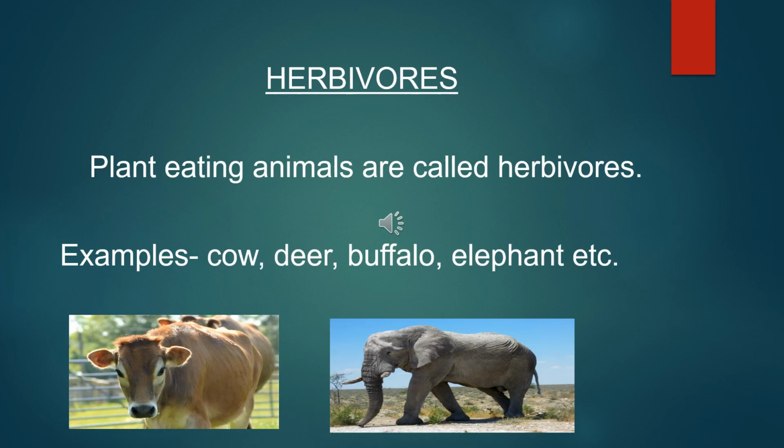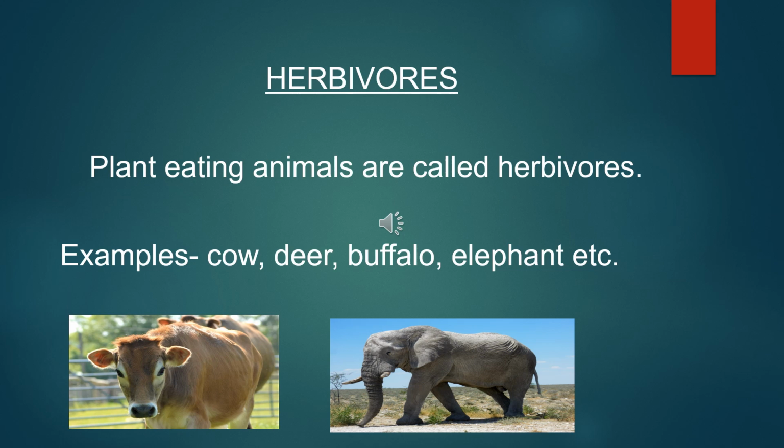So let's start with herbivores. Spellings of herbivores: H-E-R, her. B-I-B, bib. V-O-R-E-S, vores. Herbivores. What is the meaning of herbivores? Plant-eating animals are called herbivores. It means those animals which eat plants.